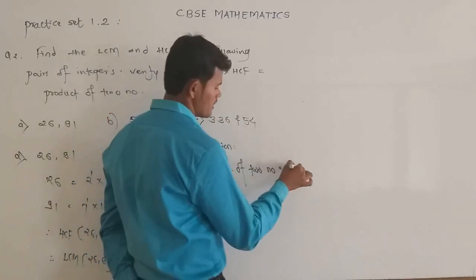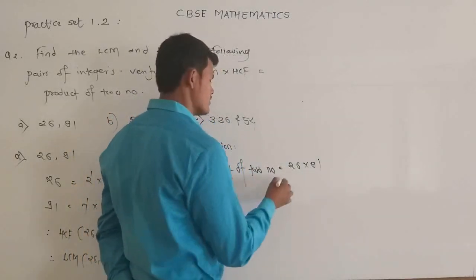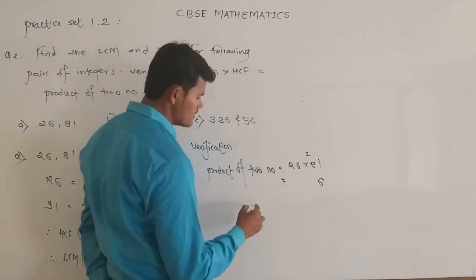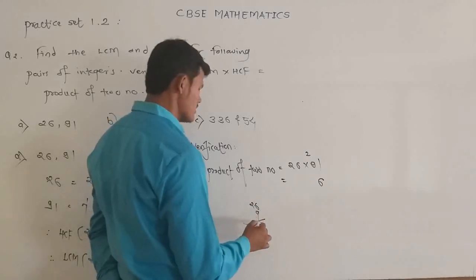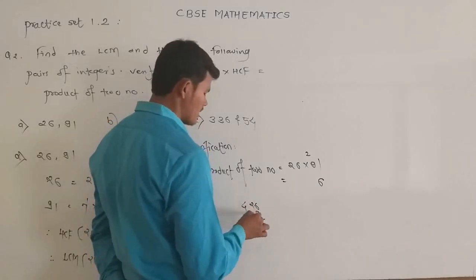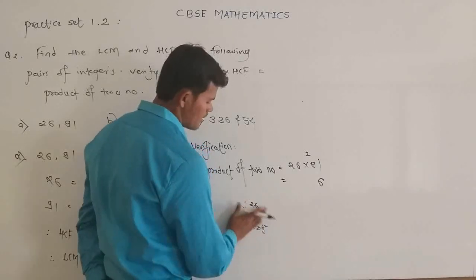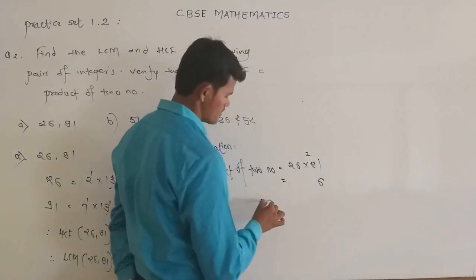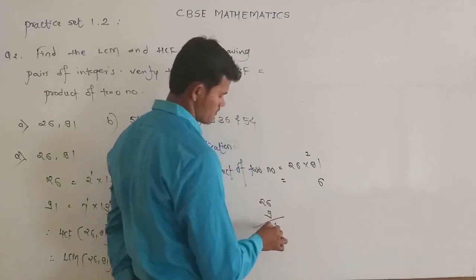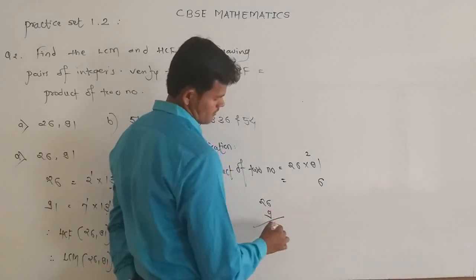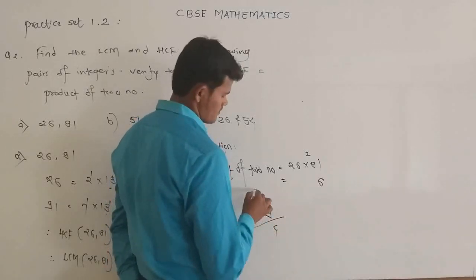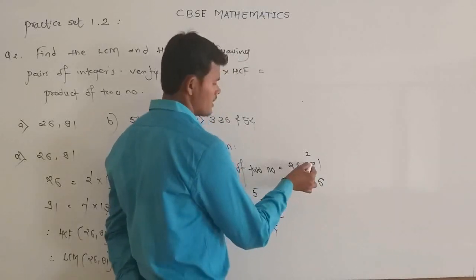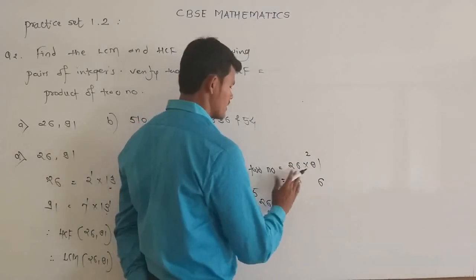So the given numbers are 26 and 91. 26 ones are 26. 9 sixes are 54, carry 4. 9 twos are 18 plus 4, that is 22. Then 234 plus 2, 2366.